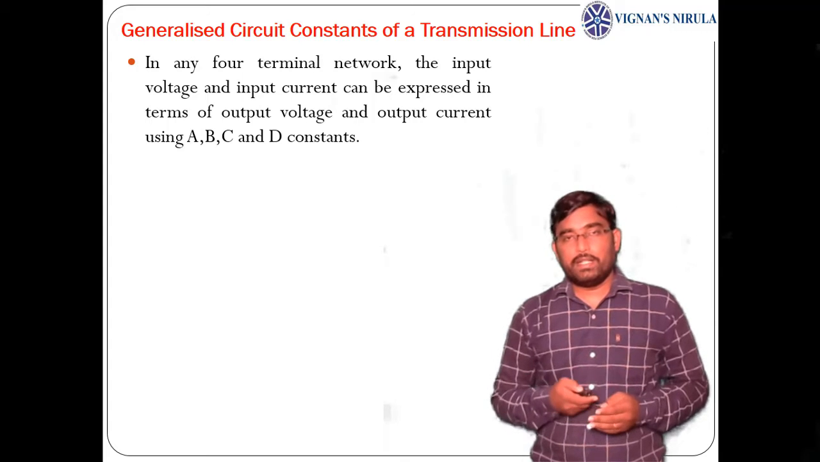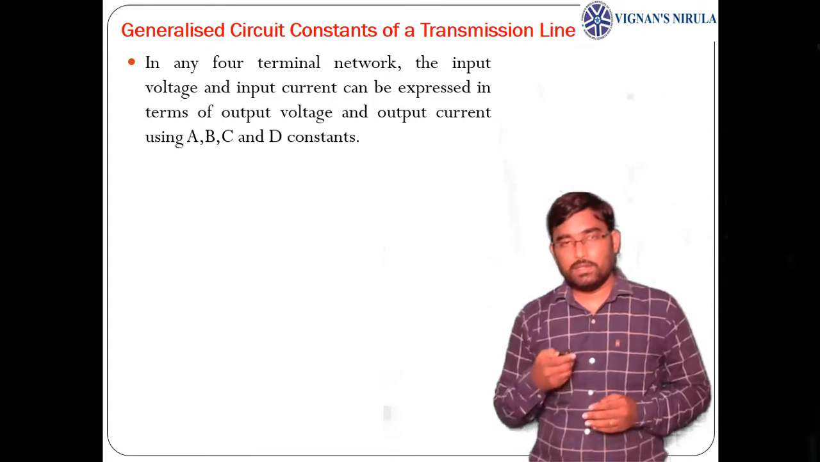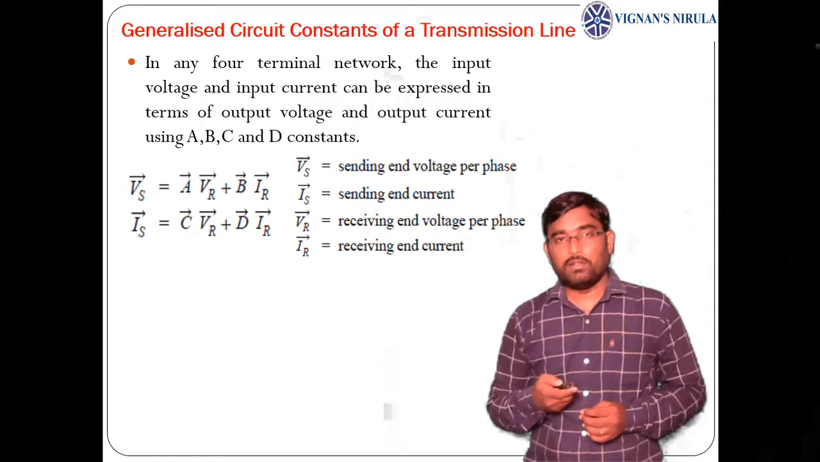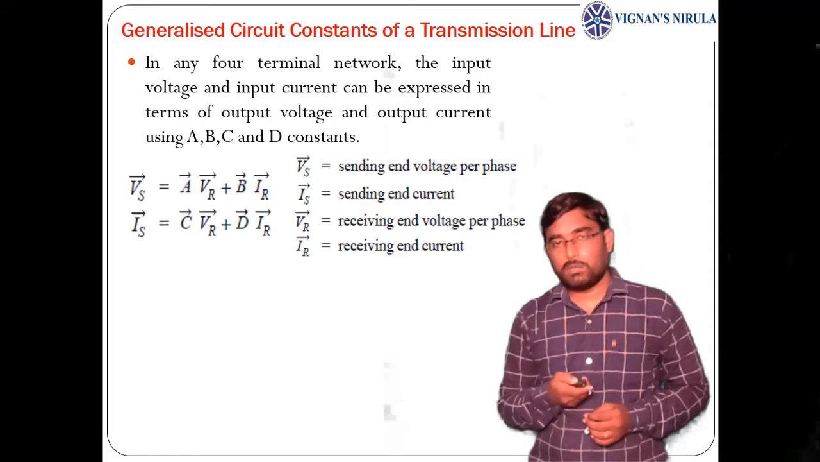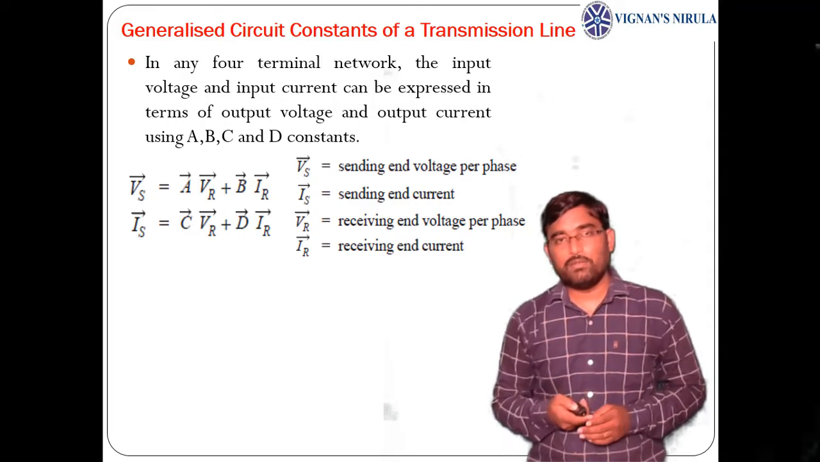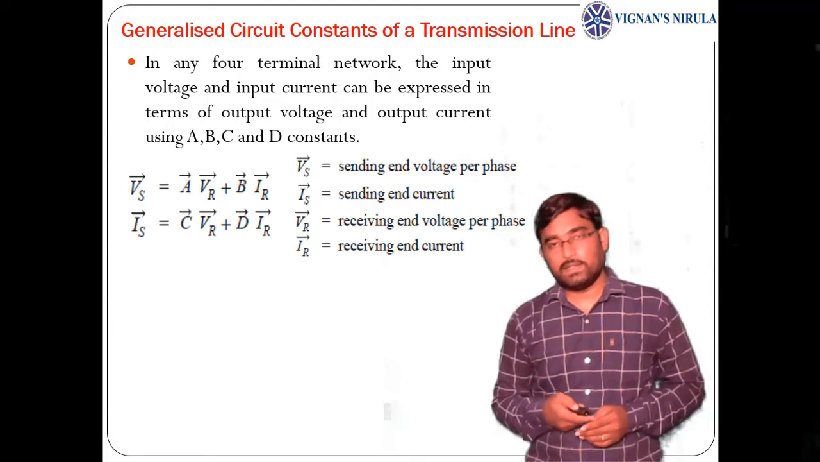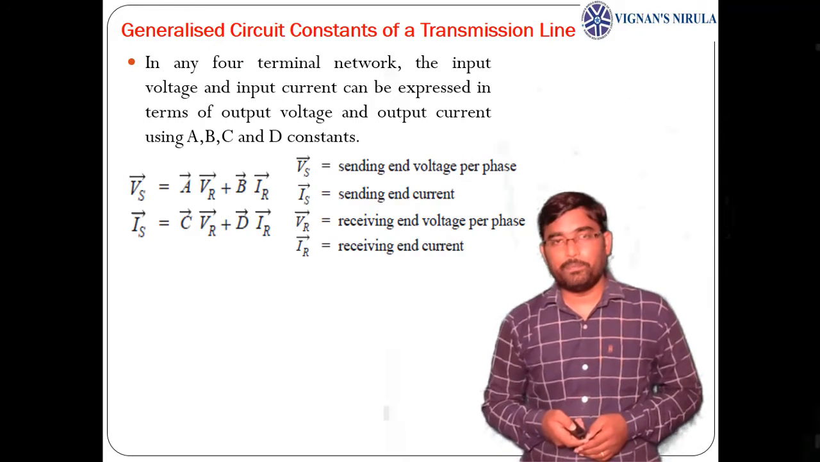If you take up the sending and receiving end, we can express the sending end parameters, that are Vs and Is, in terms of receiving end parameters, that are Vr and Ir, by using the ABCD constants as Vs equals AVr plus BIr and Is equals CVr plus DIr. Here Vs is the sending end voltage, Is is the sending end current, Vr is the receiving end voltage and Ir is the receiving end current.